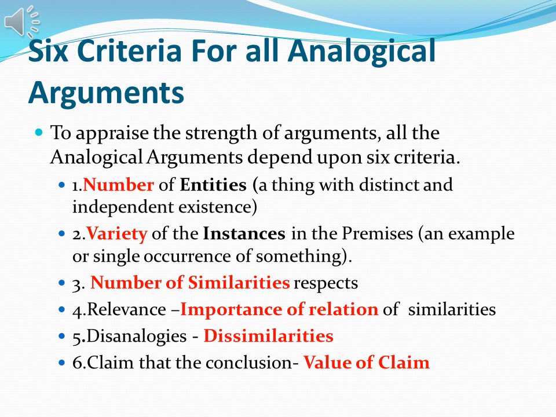Then the number of similar aspects, meaning how many factors are similar between two different situations. Then relevance, how they are related, then disanalogies, how many dissimilarities there are, and then the claim. We go through them one by one in our next part of the lecture.